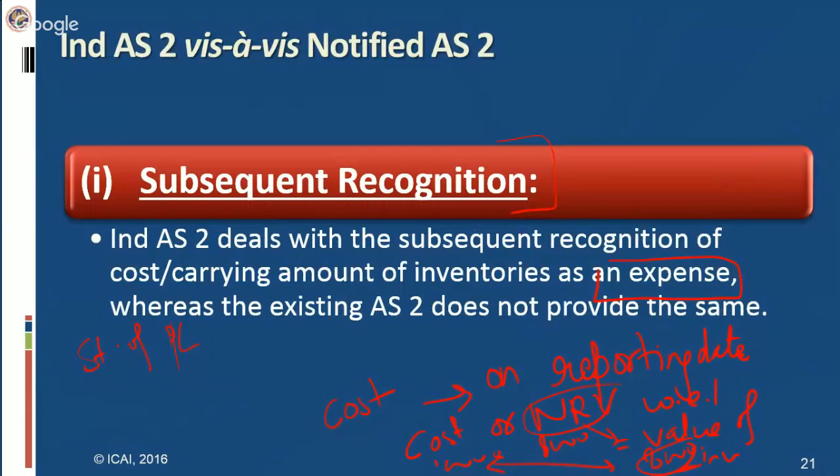Ind AS 2 deals with the subsequent recognition of the cost or carrying amount of inventory as an expense, whereas the existing AS 2 does not provide the same. It applies if your NRV has been taken as the value of inventory. In such a case, the difference between cost and NRV will be charged in the statement of profit and loss as an expense. However, as per notified AS 2, it is not charged as an expense. It is directly taken at that value, and that difference is automatically treated as loss.